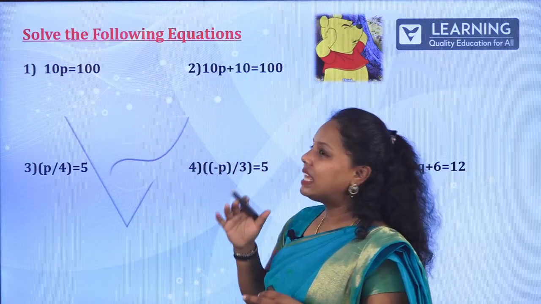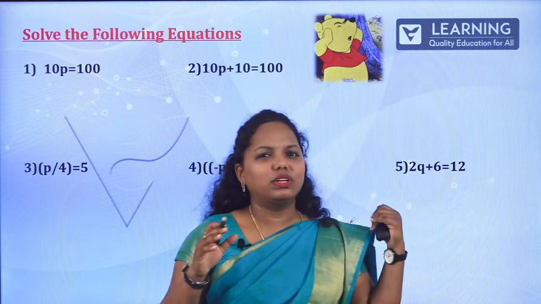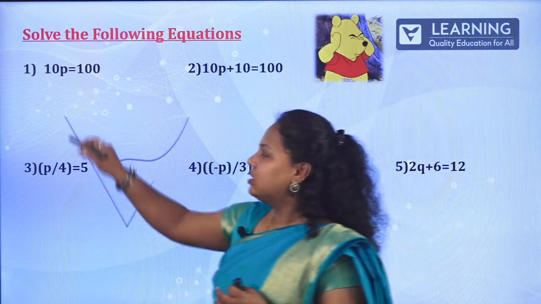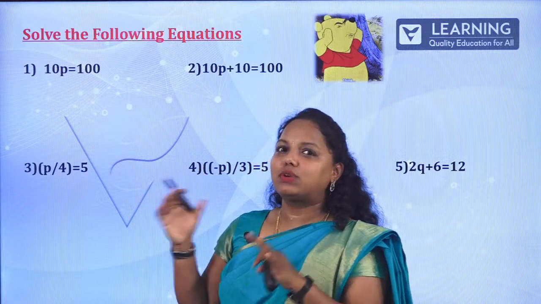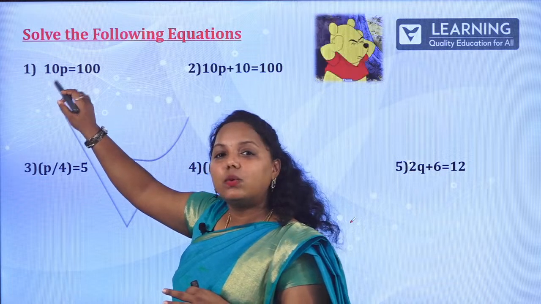Next, 10p = 100. Everything is in one alphabet itself, p or q over there. You can take any alphabet. These questions are directly taken from your textbook, so please pay attention. Now 10p is equal to 100.